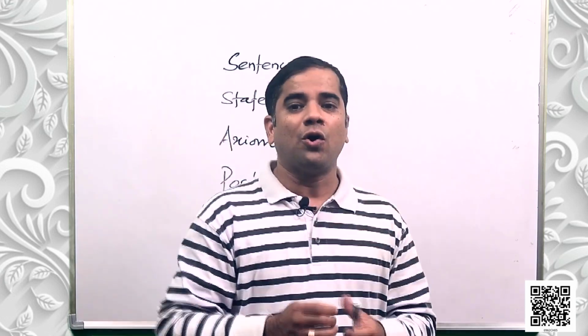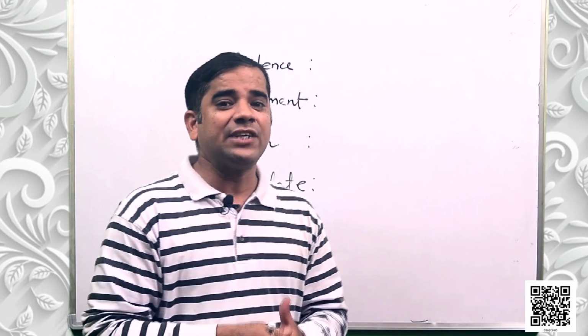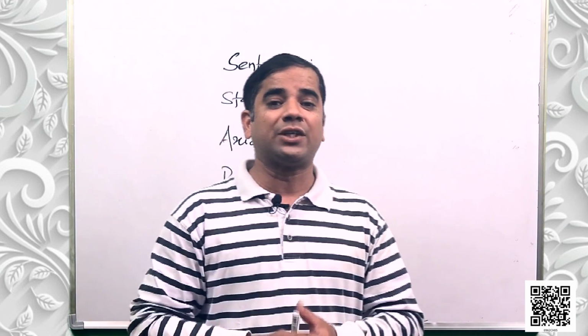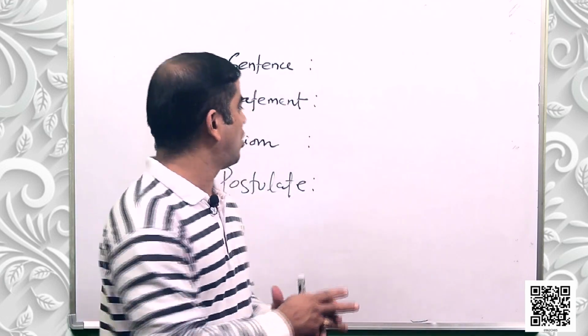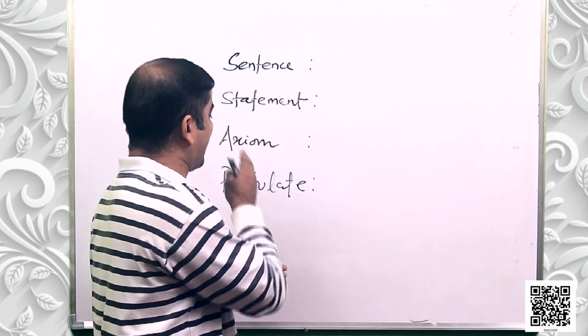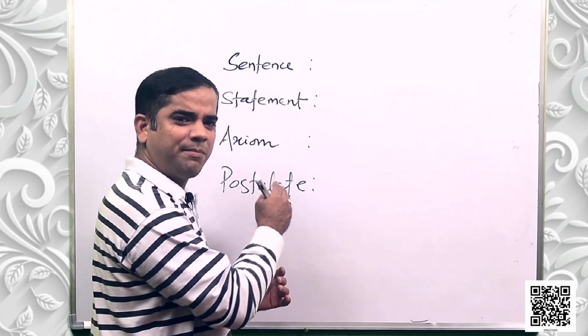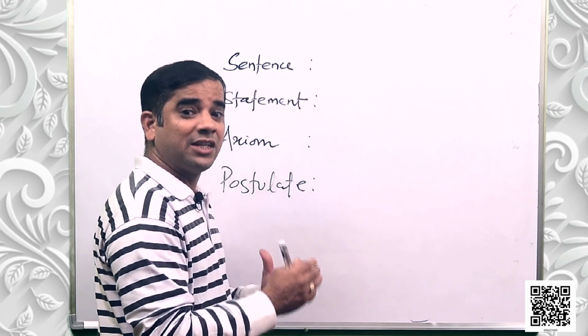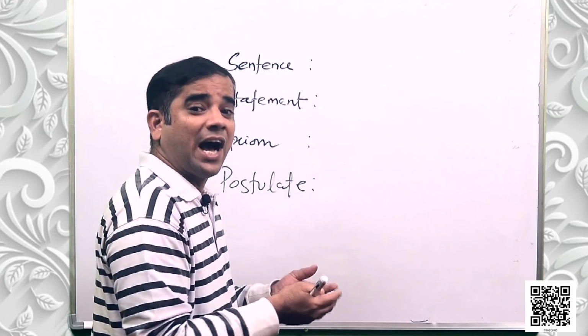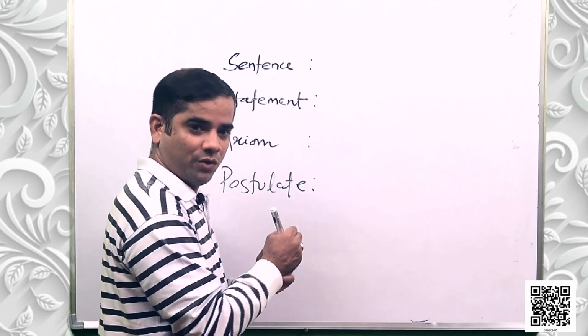As per Euclid, these are all universal truths and he divided them into two types, axiom and postulate. I hope you understood about axiom and postulate.